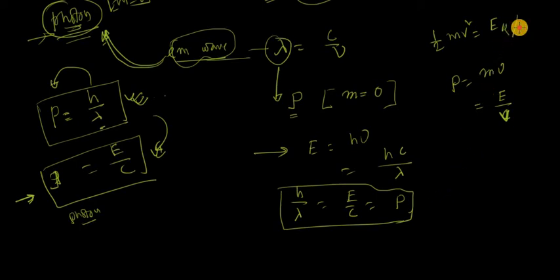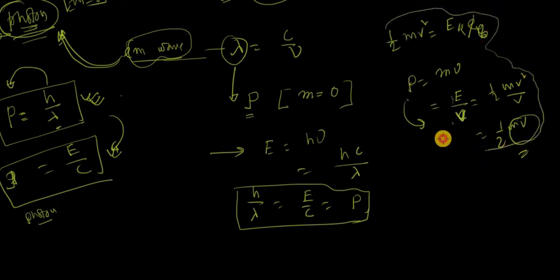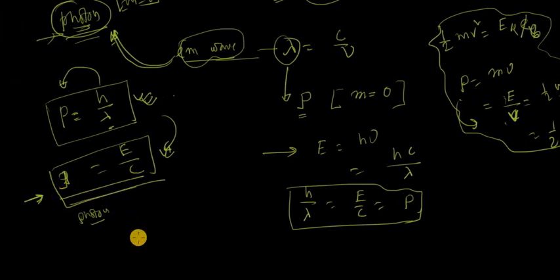If we divide E by v, we have half m v square by v, so we will get half m v, which is not equal to momentum but momentum by 2. So this formula is not applicable. That means momentum is equal to energy by velocity is not applicable for the particle. That means it's not applicable for the electron or proton, etc., particle type. But this formula is only applicable for the photon.